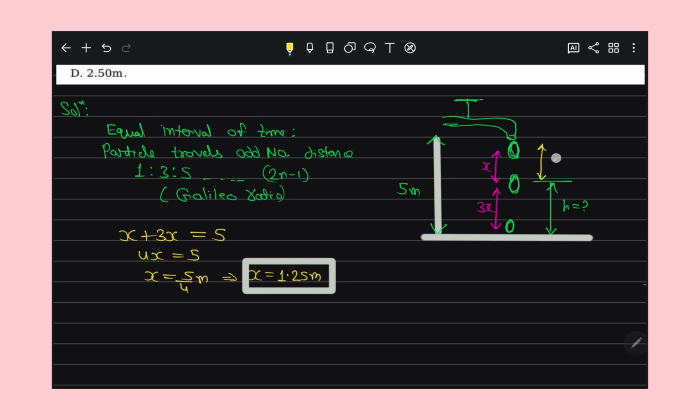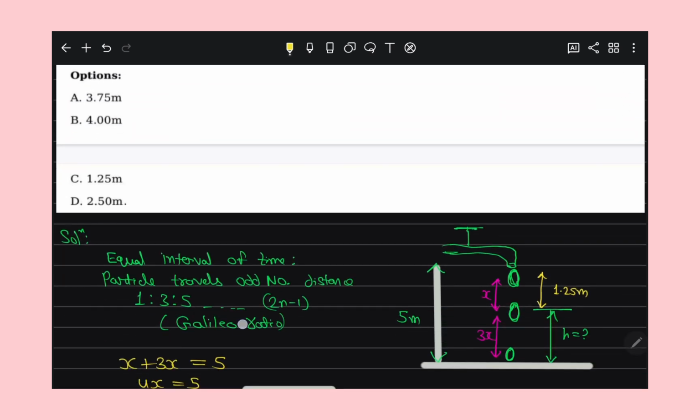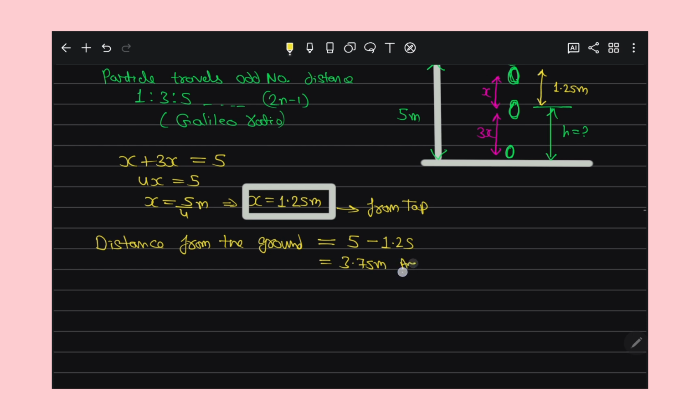But we have to find the distance from the ground, right? So for this we know the total height is 5 meter. If I subtract 1.25, that comes out to be 3.75 meter, right? 3.75 meter is there. Yeah, option first is correct. Understand now? It's quite easy now.